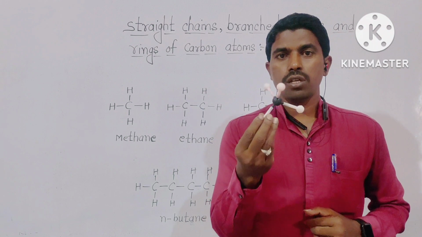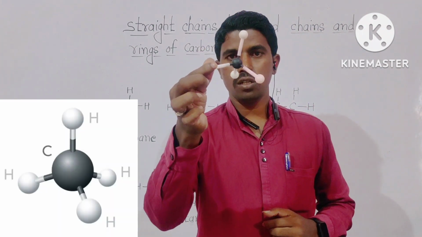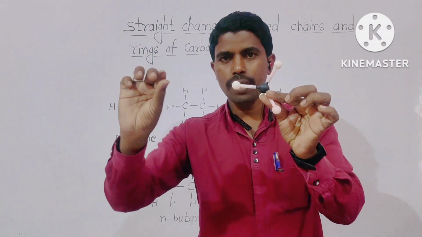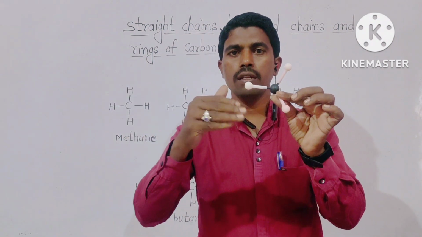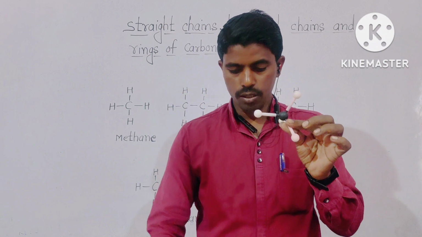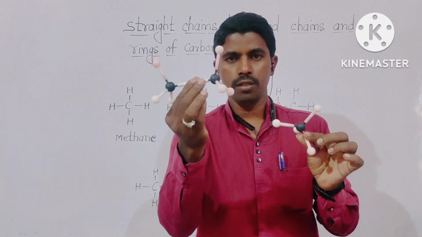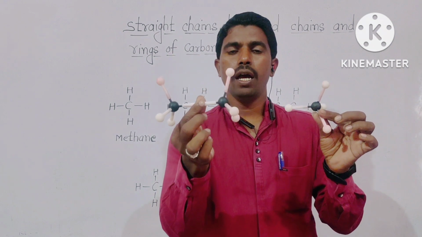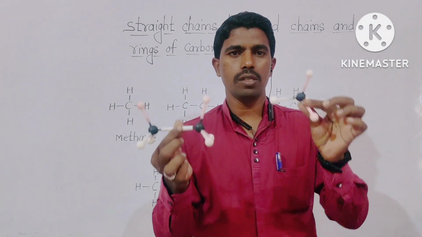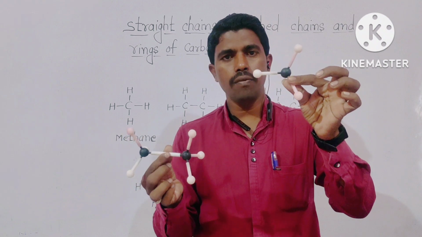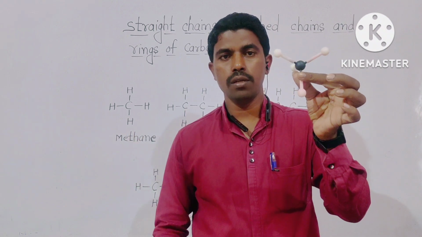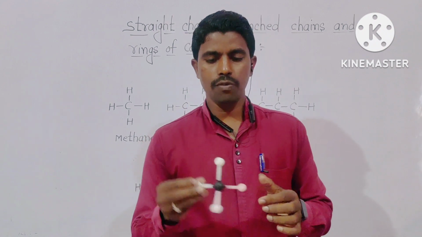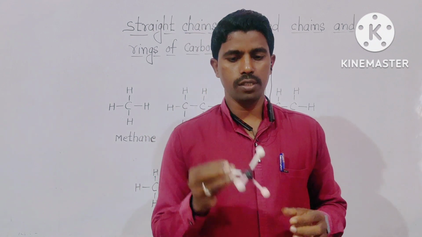This is the structure of methane. When one of the hydrogen atoms is replaced by carbon, then it forms ethane. This is the structure of ethane. This is the methane, and there are two carbon atoms having 6 hydrogen atoms. Here only one carbon having 4 hydrogen atoms because the valency of carbon is 4. Therefore, it forms 4 covalent bonds.